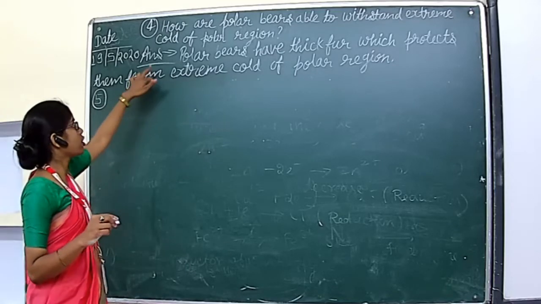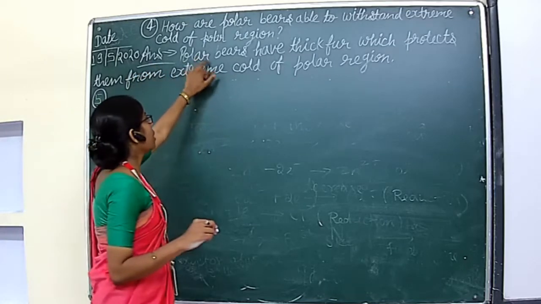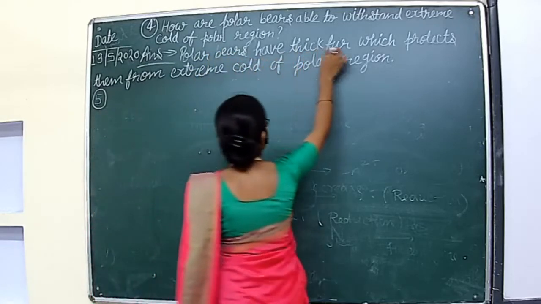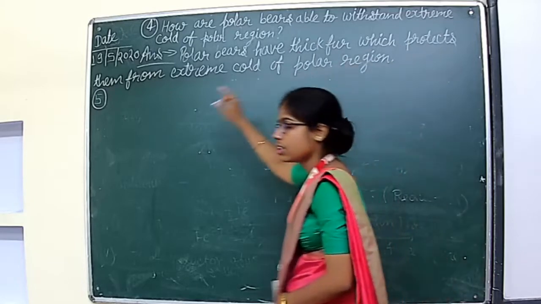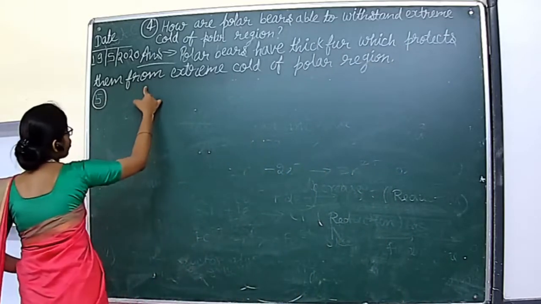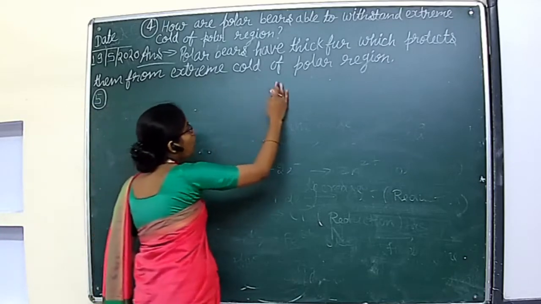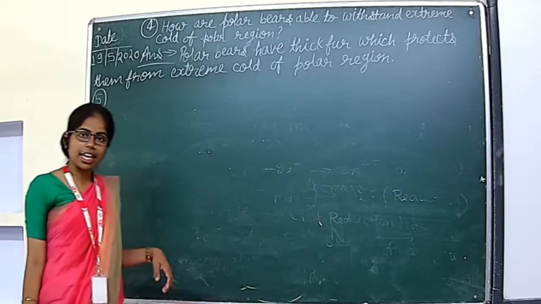And the answer for the question is: polar bears have thick fur which protects them from extreme cold of polar region. Once again I will read the answer.